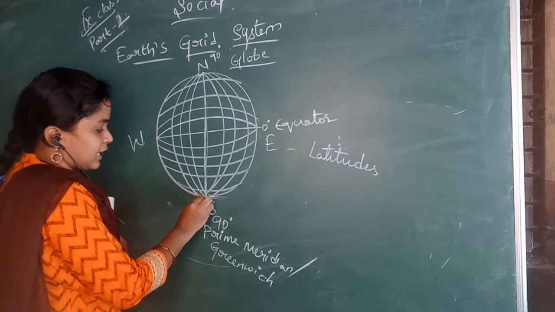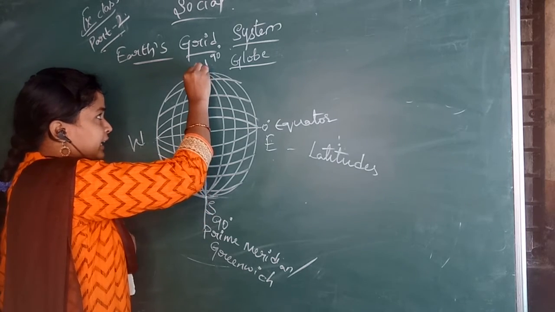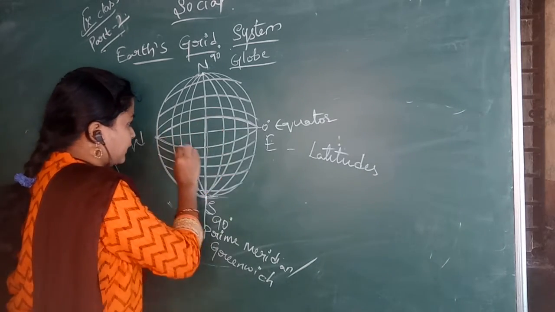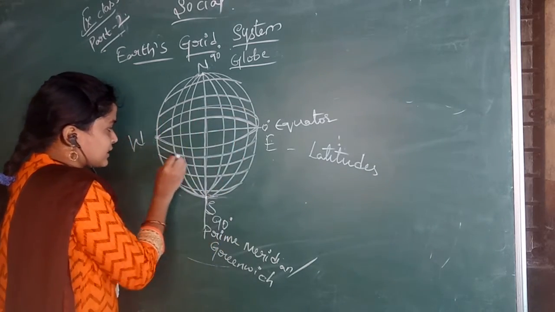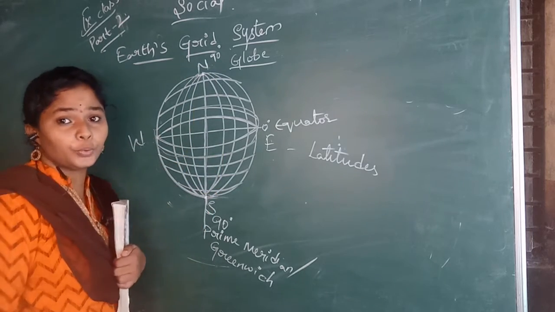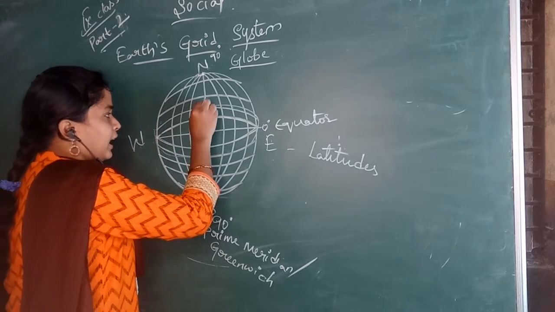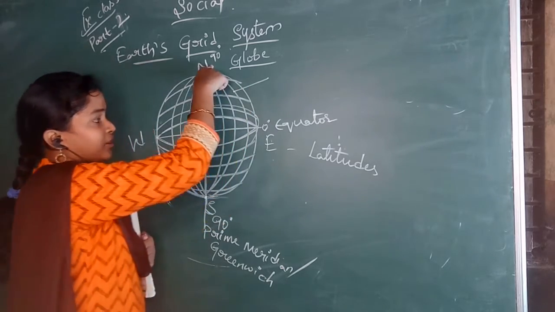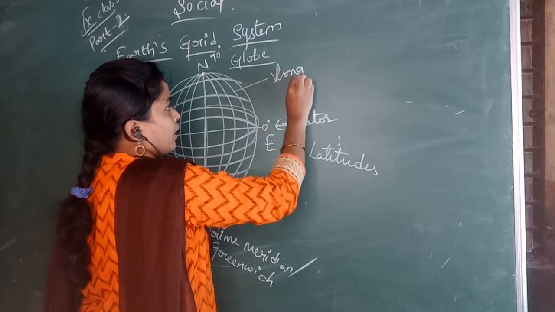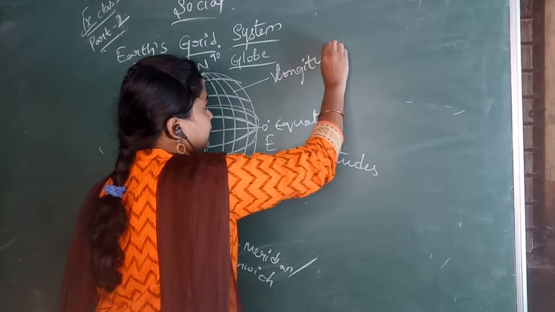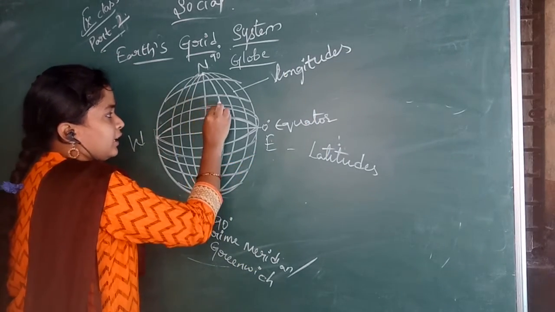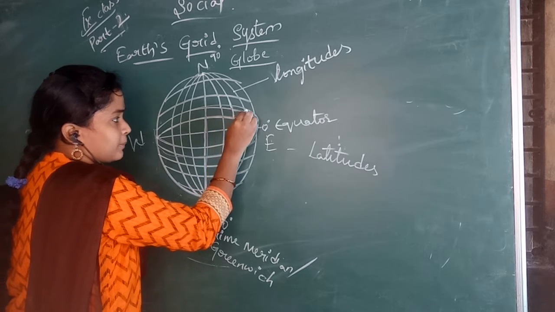The longitudes start from both end points. And latitudes will be in a circular path. So latitudes look like this, in a circular path, and longitudes start from the two end points. Clear children? The vertical lines passing from north to south are known as longitudes.